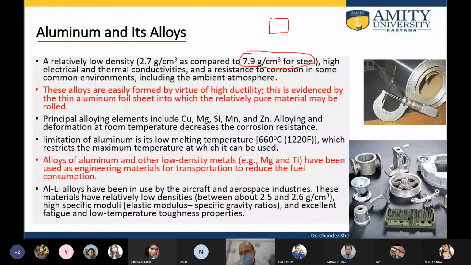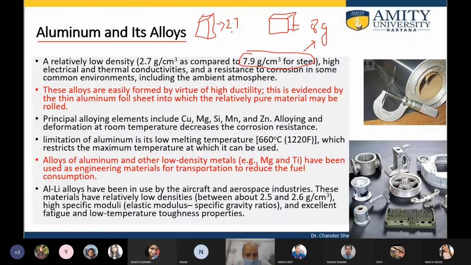If we take a 1 centimeter cube piece, it will weigh approximately 8 grams. But if we take the same piece of aluminum alloy, then it will just weigh 2.37 grams, approximately one third of the weight.